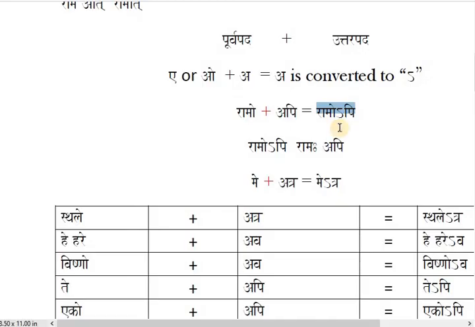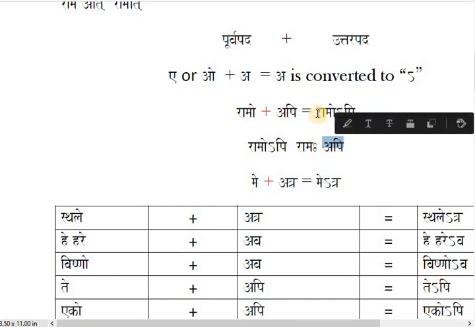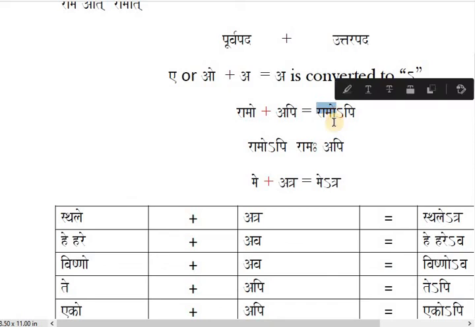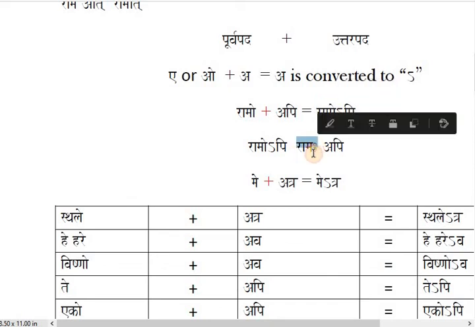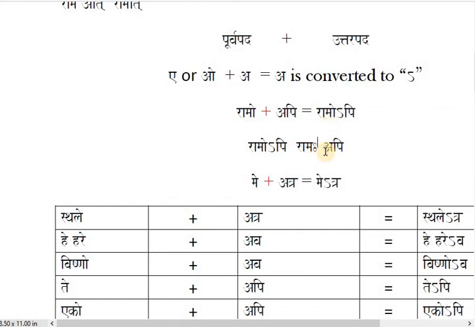So while you see this kind of example where first word is Ramo ending with O sound, next is avagraha and P. Always remember that this sound is O, and next letter is P. And wherever you see this Ramo kind of an O ending word, always remember that is Aha ending, Ramaha. So Ramo is Ramaha and next is Aha. Avagraha is A sound. So Api, Ramaha plus Api.